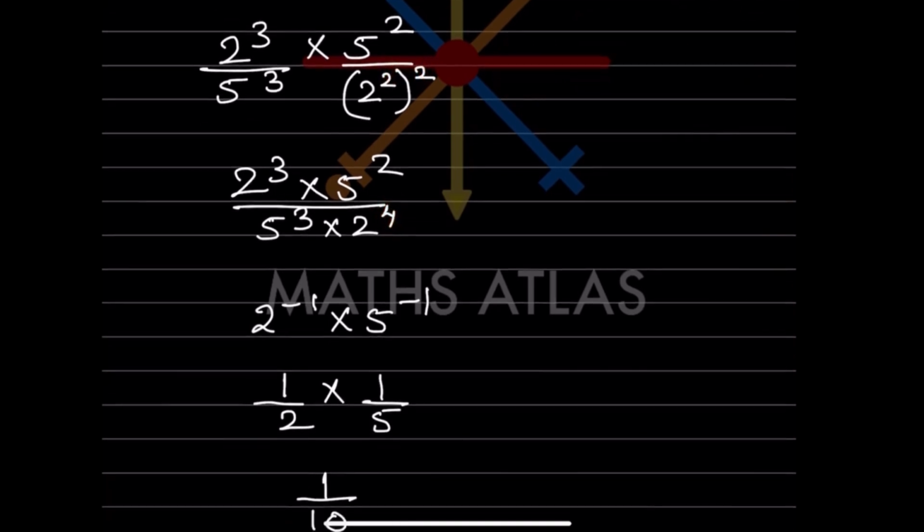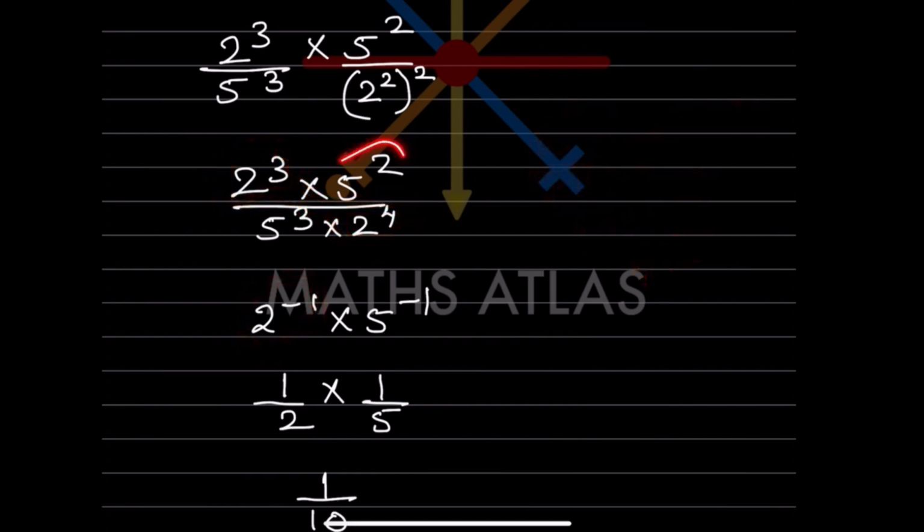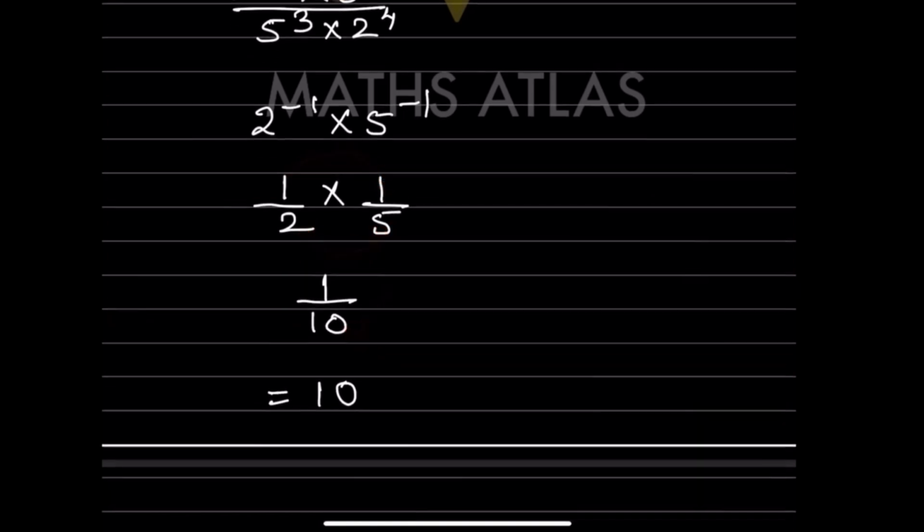So now let us take this one. Now you know a raised to m divided by a raised to n will be a raised to m minus n. So that is going to be 2 raised to 3 minus 4. So that will be 2 raised to minus 1. So this is here. Now let us take this one, 5. Again the same, that is going to be 5 raised to minus 1, the same division. So now we will make this to positive. So since we are making it to positive, this is going to be the reciprocal. Again this we are going to make it to positive, means this 5 is going to be the reciprocal of this one. So 1 by 5. So 1 into 1 is 1. 5 into 2 is going to be 10. So that is 1 by 10.